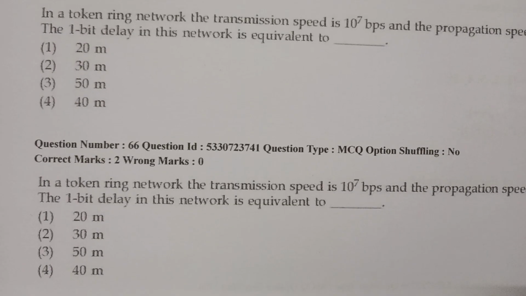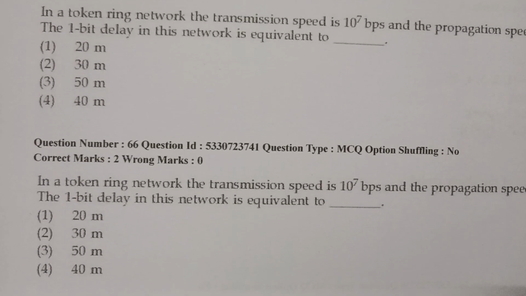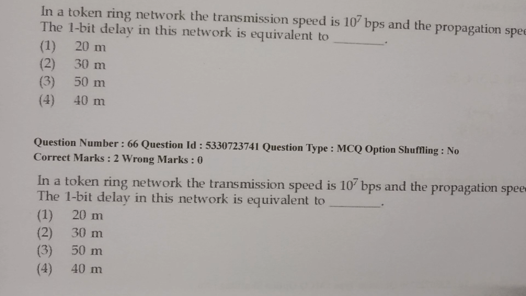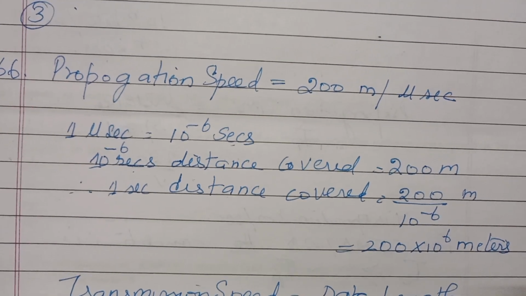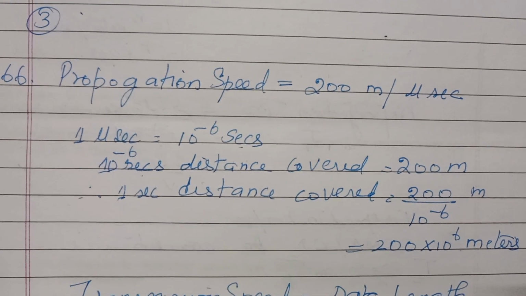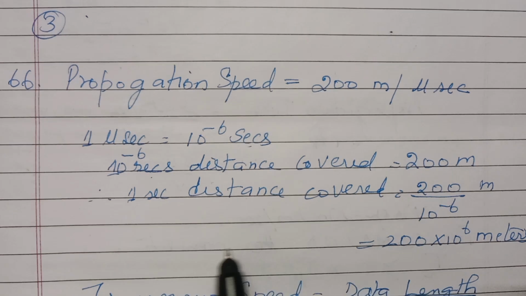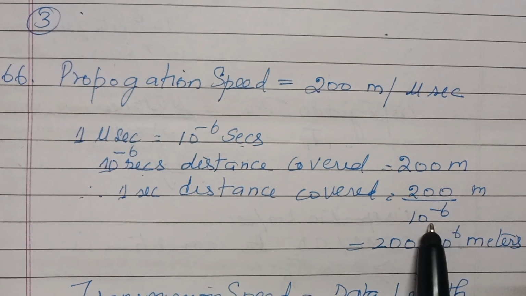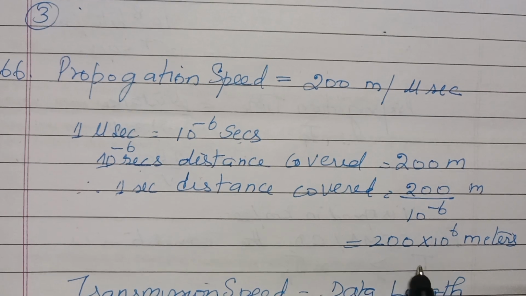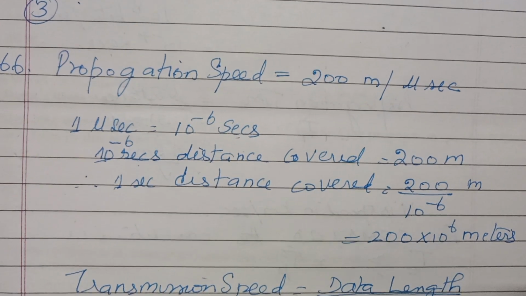Next, question number 66. In a token ring the transmission speed is 10 power 7 bits per second and propagation speed is 200 meters per microsecond. The 1 bit delay in the network is equivalent to, here you find that the propagation speed is 200 meters per microsecond. So 1 microsecond means 10 power minus 6 seconds. In 10 power minus 6 seconds the distance covered is 200 meters. So in 1 second the distance covered is 200 by 10 power minus 6, which is 200 into 10 power 6 meters.